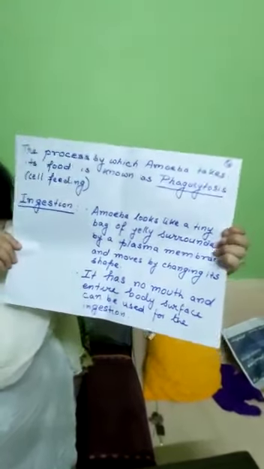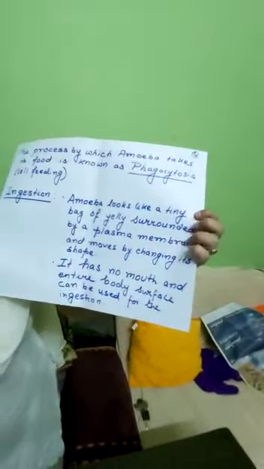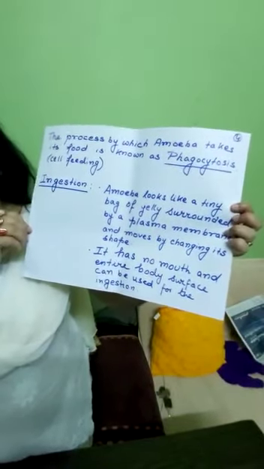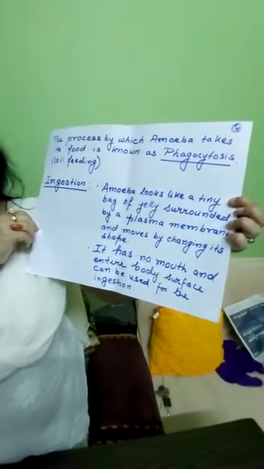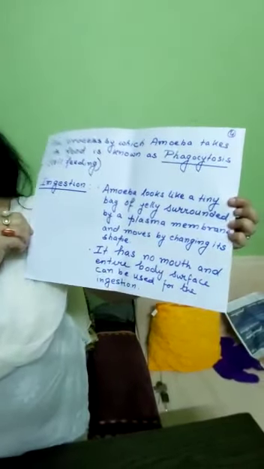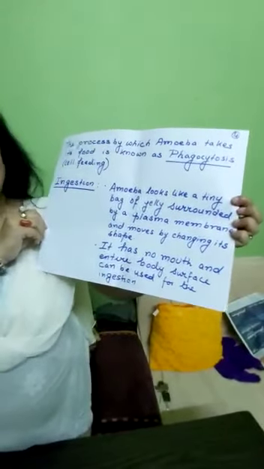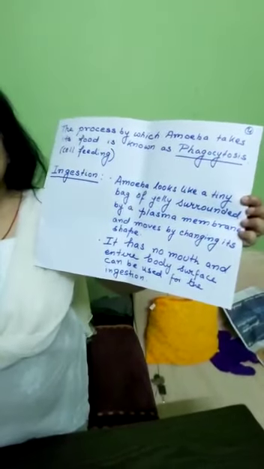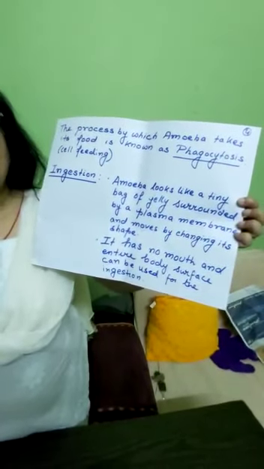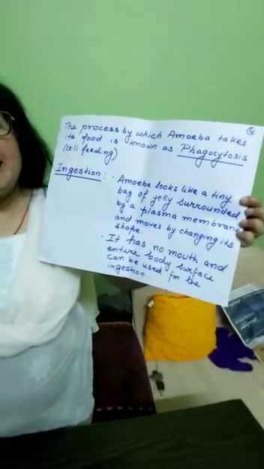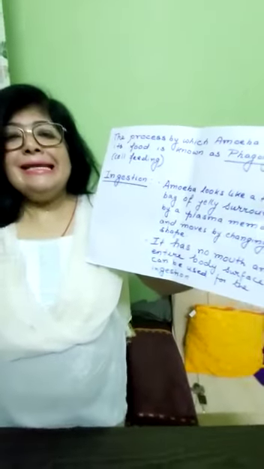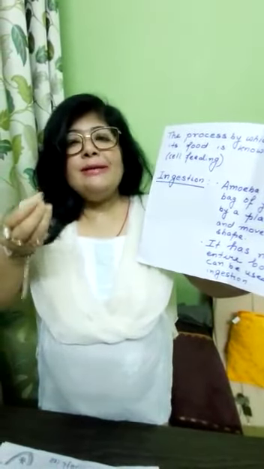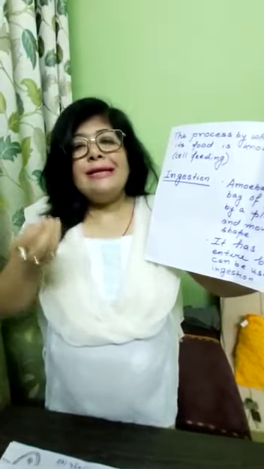So what did I say? The first step is ingestion. Now see how amoeba takes its food. Amoeba is a tiny bag of jelly-like substance surrounded by a plasma membrane, and it keeps on moving by changing its shape. It doesn't have any definite body shape. At any moment, it can change its body shape by stretching its body. That means the body is jelly-like and elastic in nature.